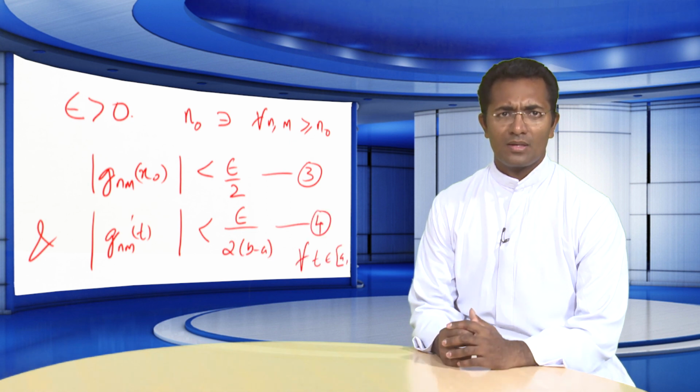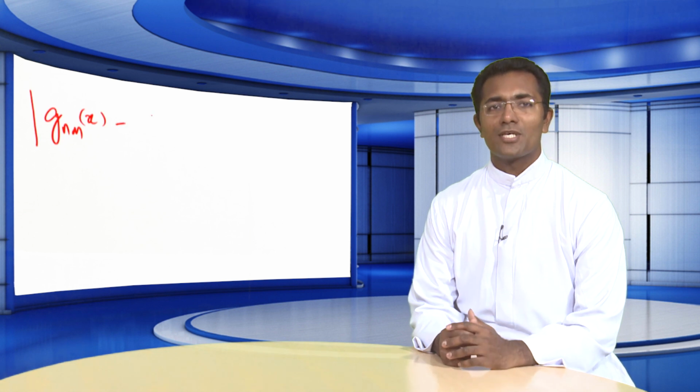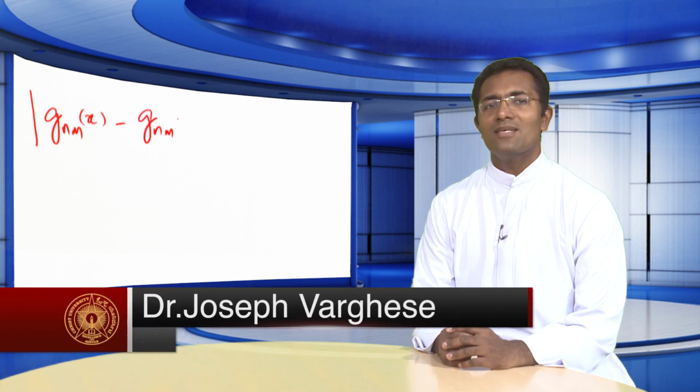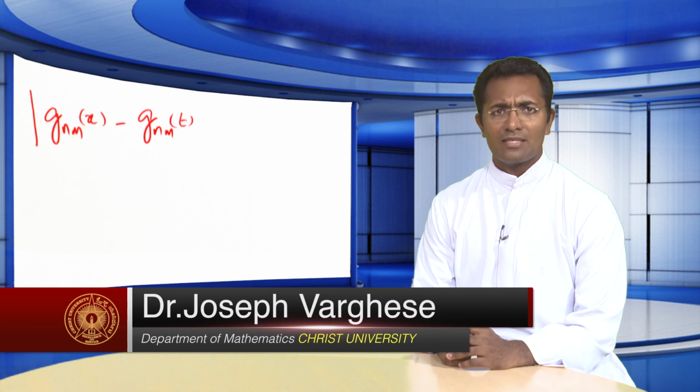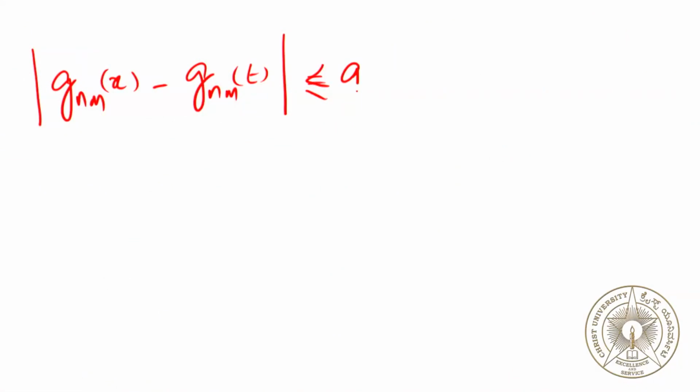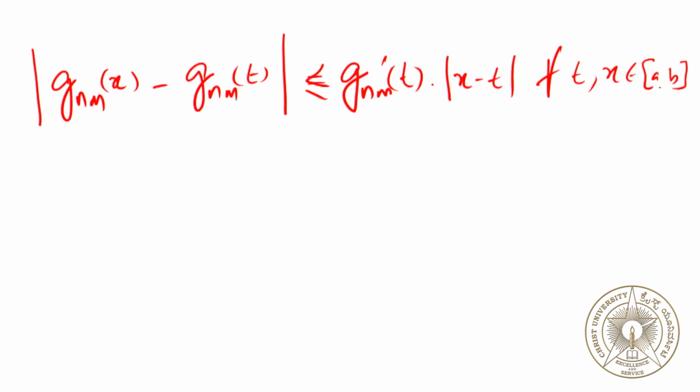Since fn is differentiable on the interval ab, by applying the mean value theorem, we have mod of gnm of x minus gnm of t is less than or equal to mod of gnm dash of t into mod of x minus t for all t, x on the interval ab.